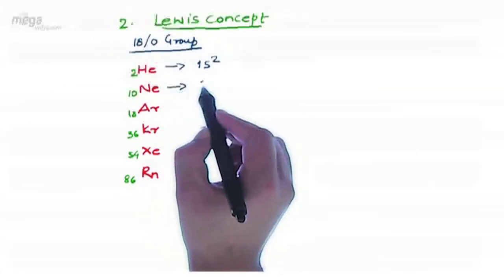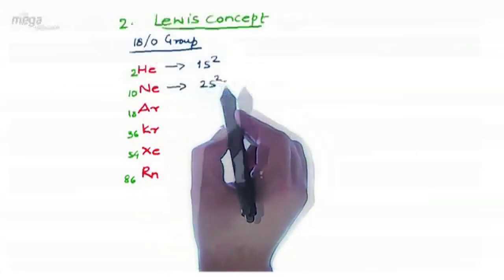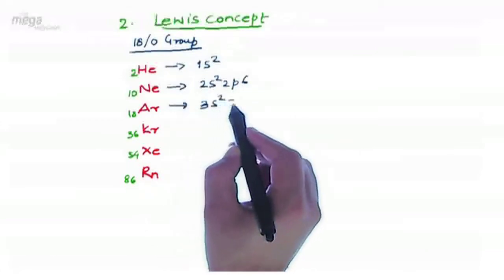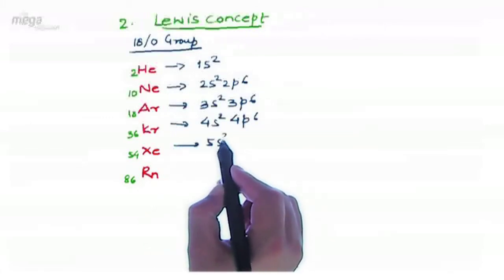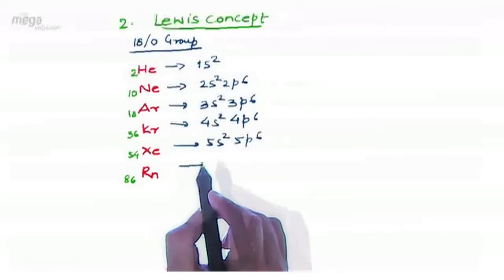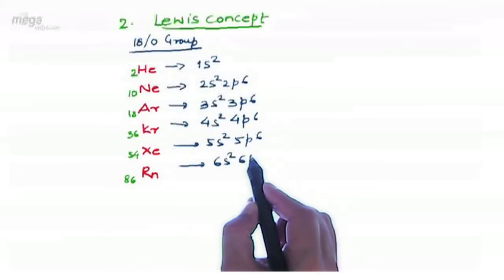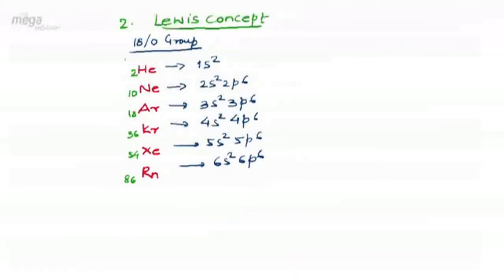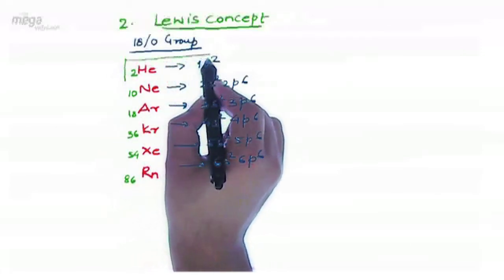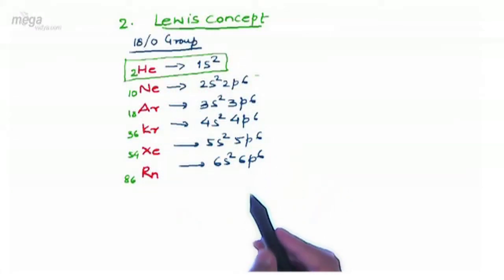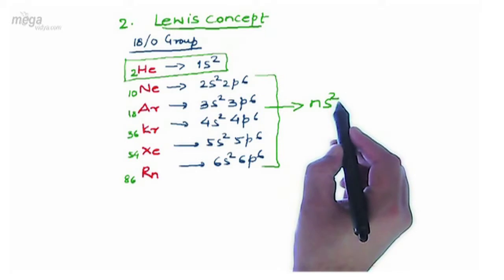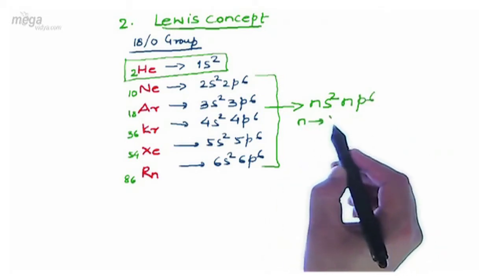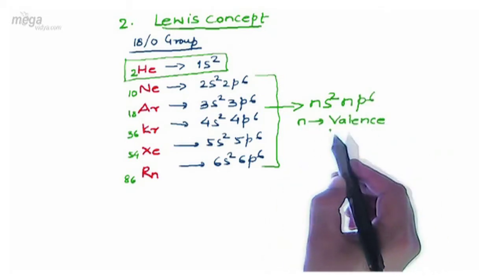Neon has a valence shell configuration of 2s2 2p6, argon 3s2 3p6, krypton 4s2 4p6, xenon 5s2 5p6 and radon 6s2 6p6. Now dear student, with the exception of helium, if we observe the valence shell configuration of neon, argon, krypton, xenon and radon, we can conclude that their valence shell configuration is ns2 np6, where n represents the valence shell of an atom.